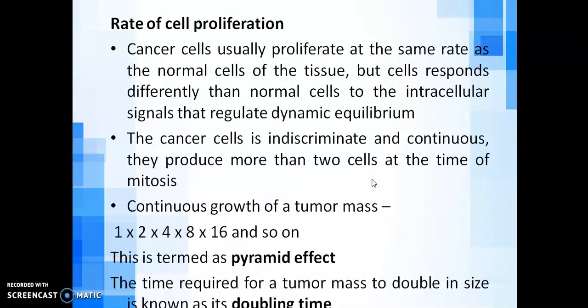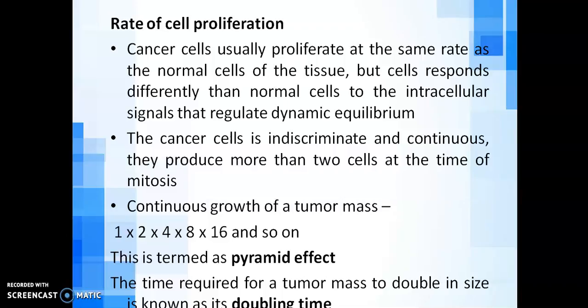And next is the rate of proliferation. In cancer as well as in normal cells, the rate of proliferation is almost similar. For example, one cell converts to two, two to four, four to eight, and 16, and so on. In normal cells, when an adequate number is reached, the body finds out the number is enough and gives negative feedback signals, and the cells are able to identify the signals.